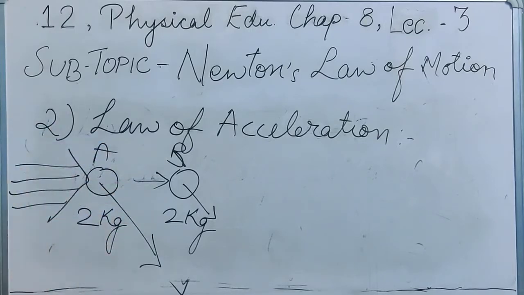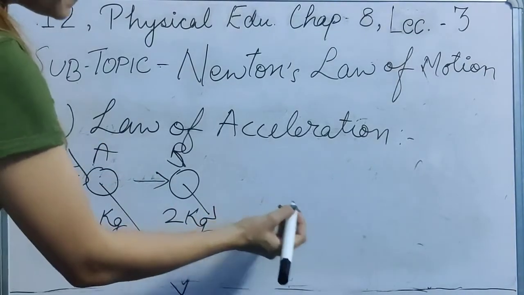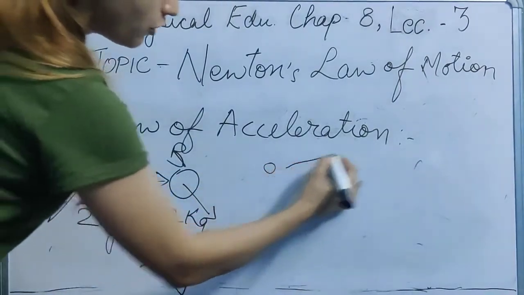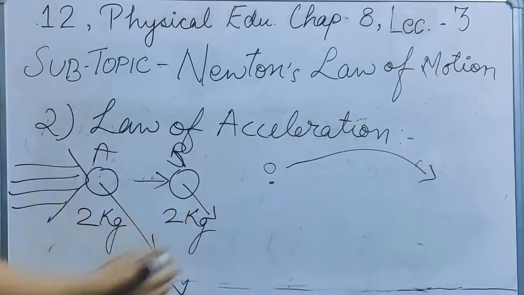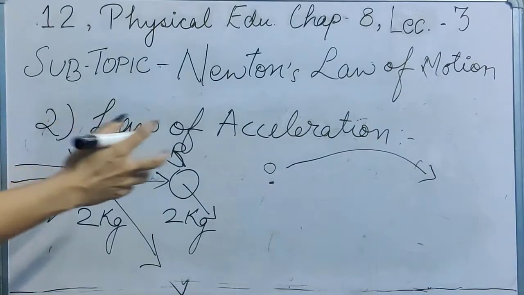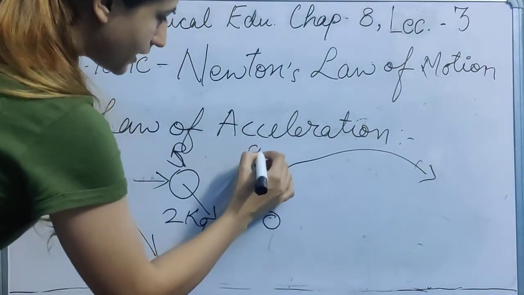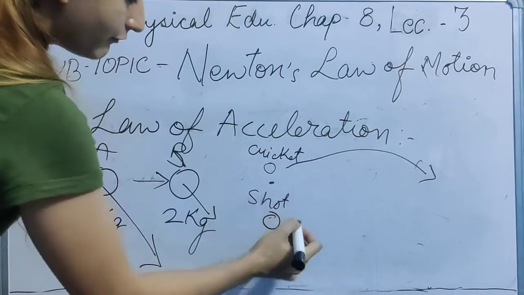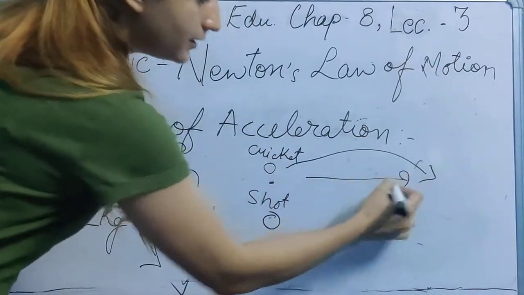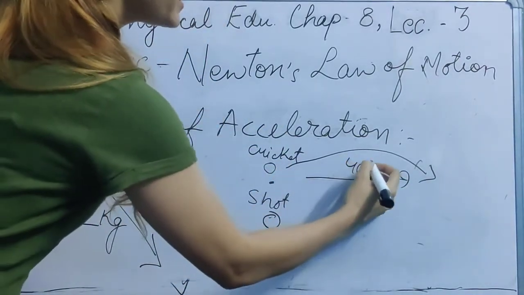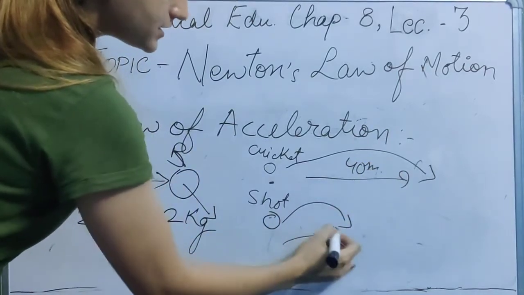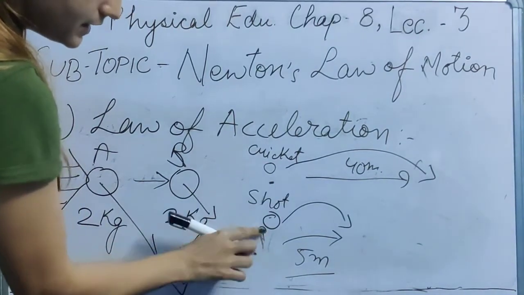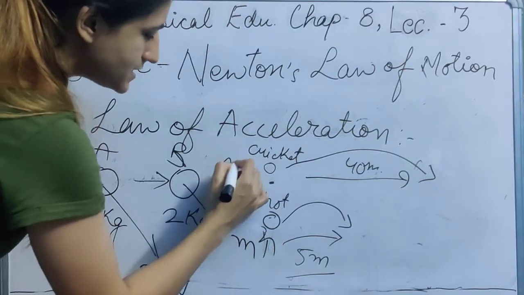Now if we talk about the mass, it is very simple that if I take a small cricket ball, which is lighter, and I have to throw it, then obviously its mass is relatively less as compared to a shot put. If this is a cricket ball and this is a shot and I have to throw them, the cricket ball might cover a distance of 40 meters, for example. A shot might not cover even 5 meters. Why? Because of its mass. Its mass is more, its mass is less.